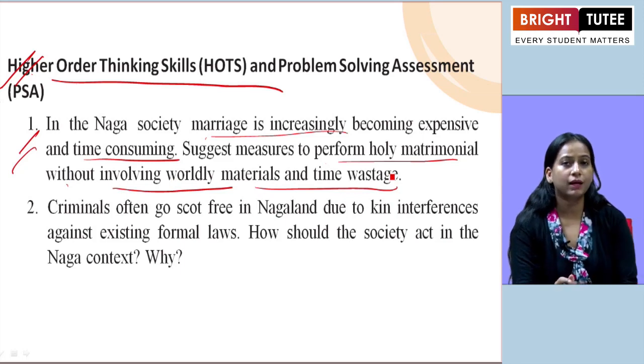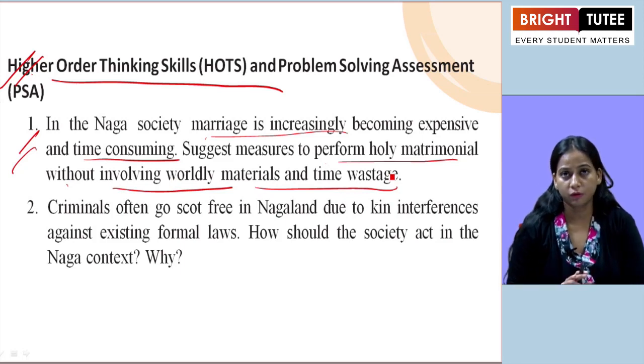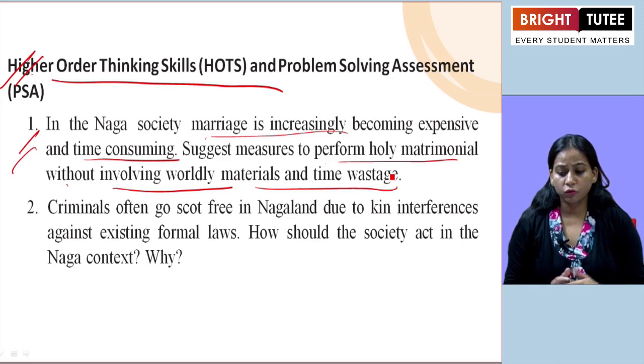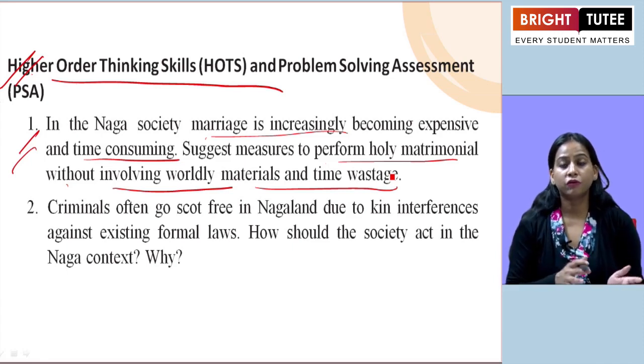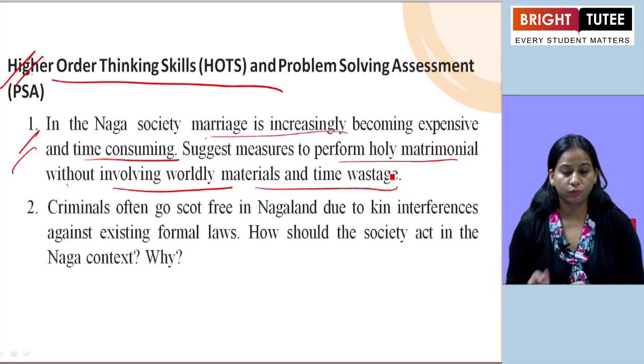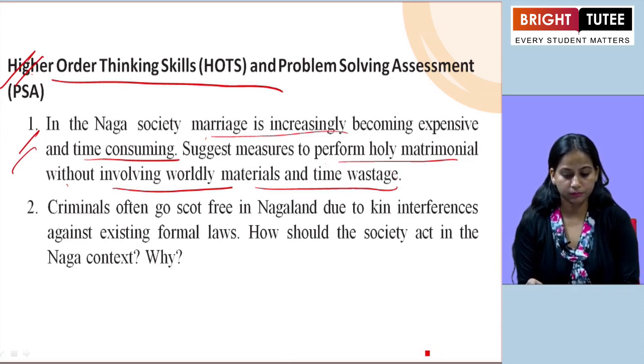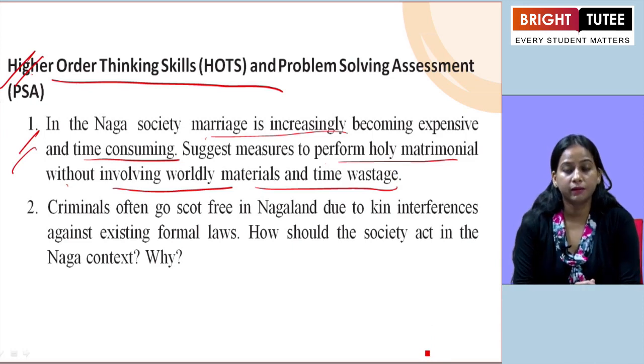So one situation they have given you is that in Naga society so many changes are taking place and marriages are becoming more expensive as well as time consuming. So what are the different ways which can help to reduce this? We have to discuss the same. So what can be done here? You can mention an intro first, that some measures can be taken for the same.